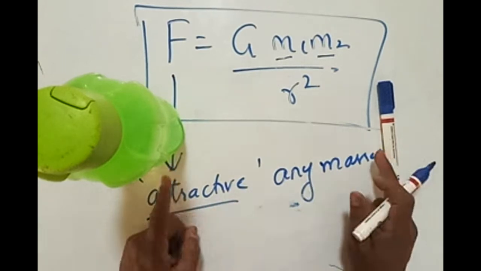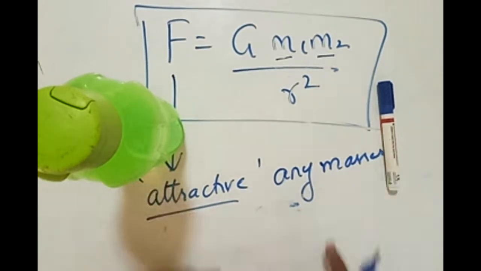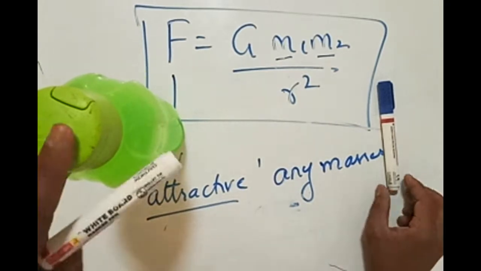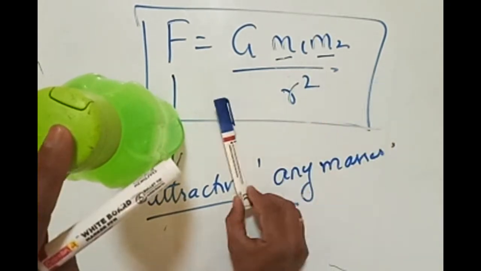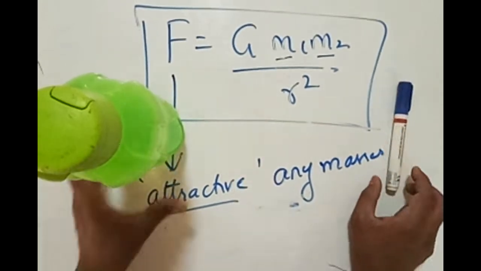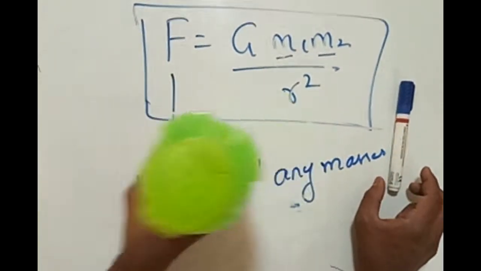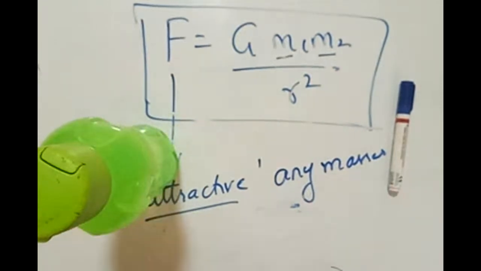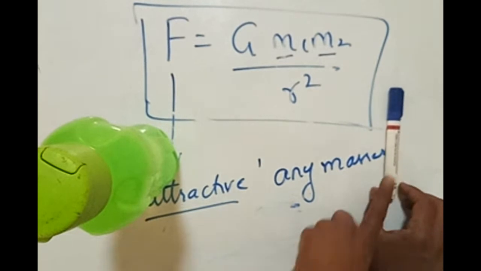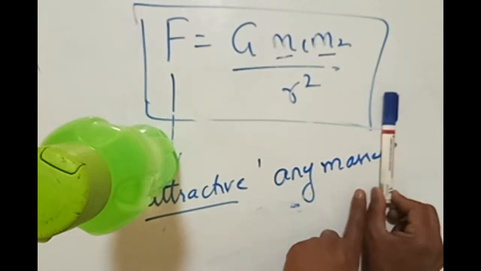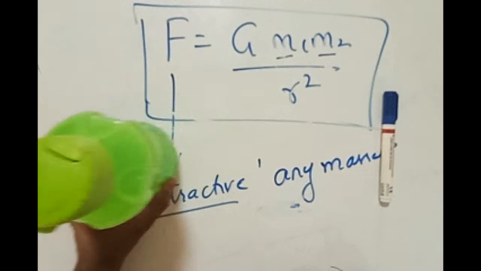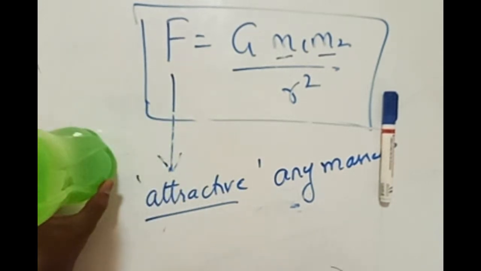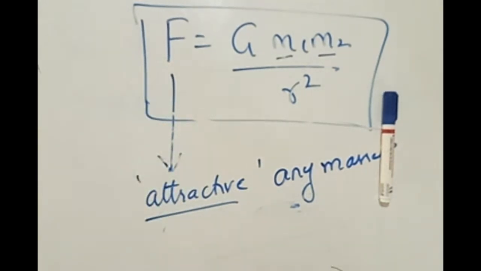Now, in between these two, according to Newton's law, there exists some kind of force of attraction. What do you mean by force of attraction? This mass will attract this one, and this mass will attract this one. This is the meaning of attractive force. There is no repulsive force between these two. There is no tendency for one to go away from the other. That's the reason we call this only the law of attraction.